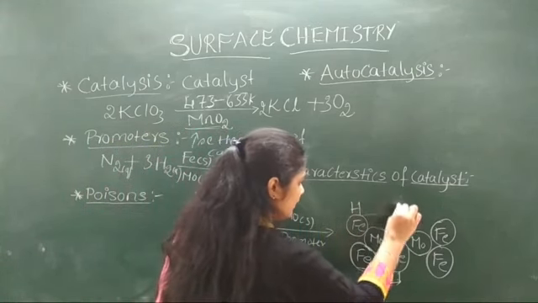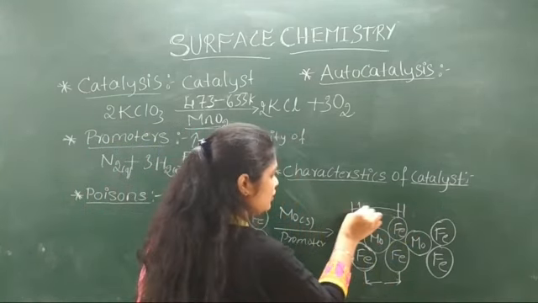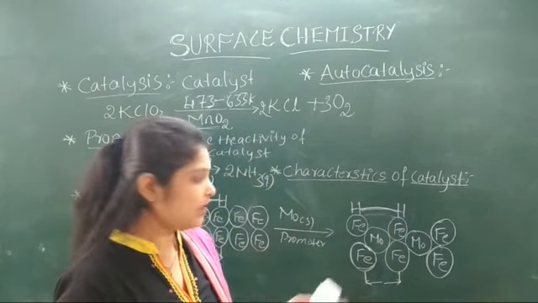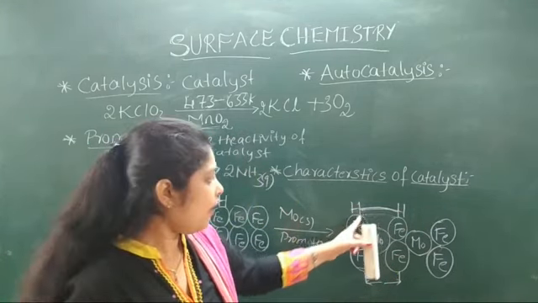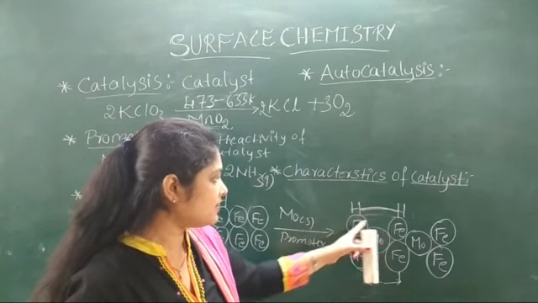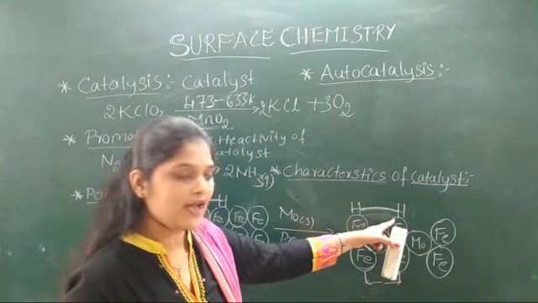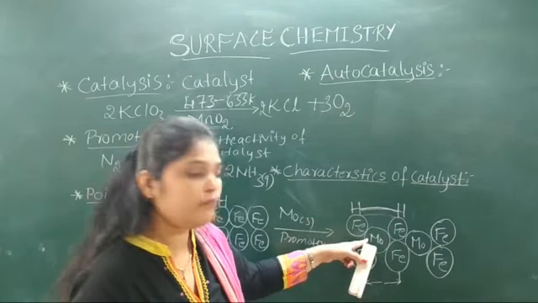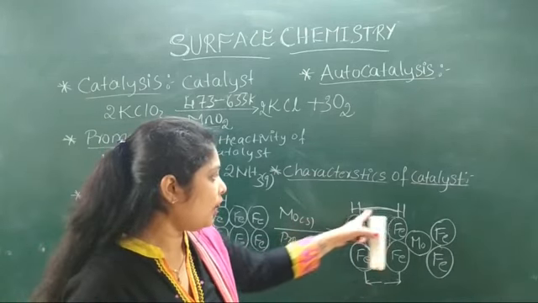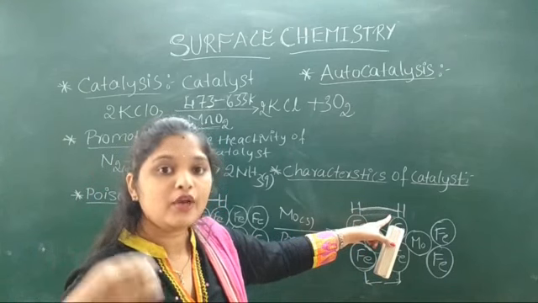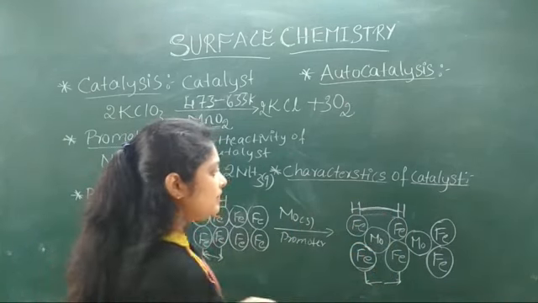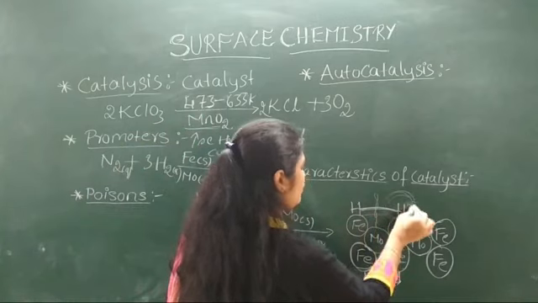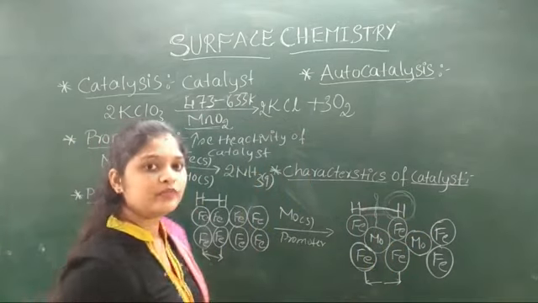So here the bond between the hydrogen molecule becomes weaker, because it is a covalent bond. After the adsorption on the iron surface, its surface is so large, that means it is enhancing the surface area because of the addition of molybdenum. So here the bond between hydrogen is very weak. So now this bond easily cleaves and the hydrogen is easily available for the reaction.